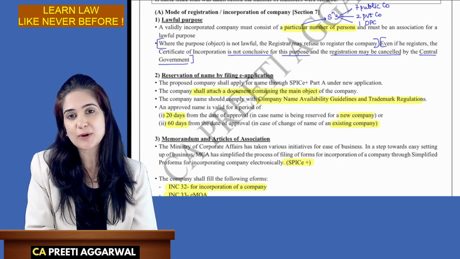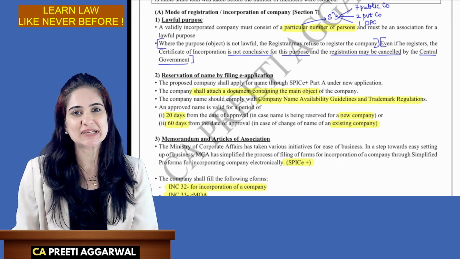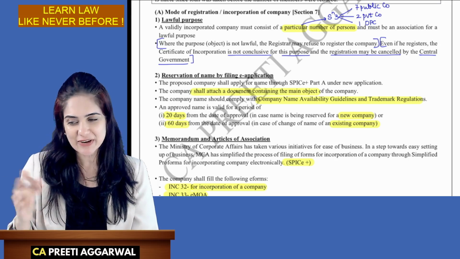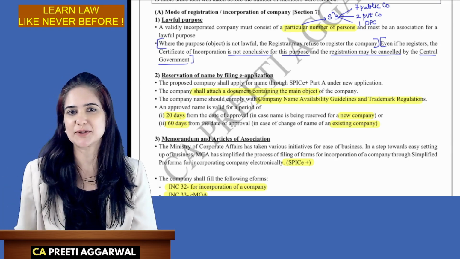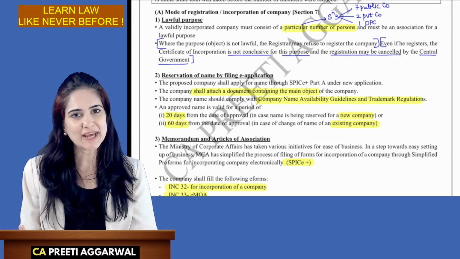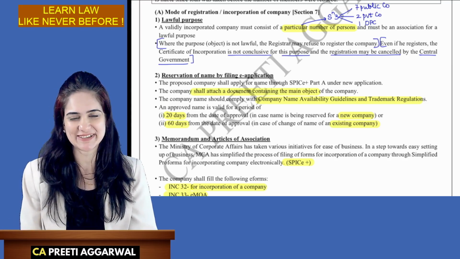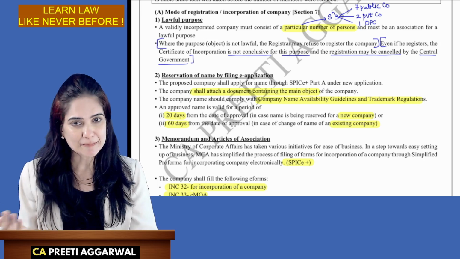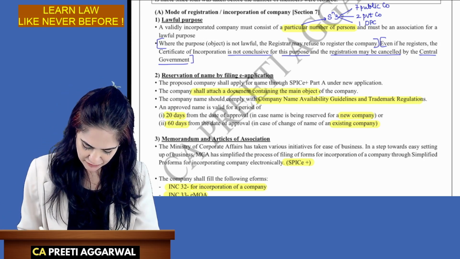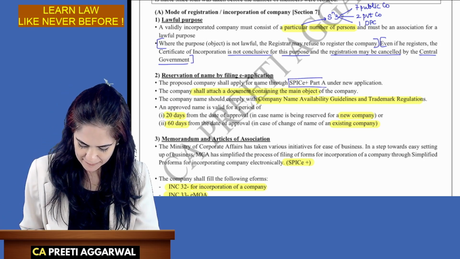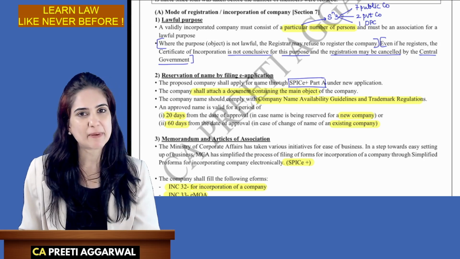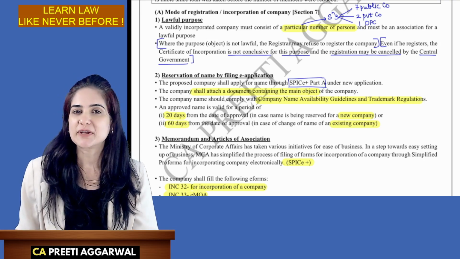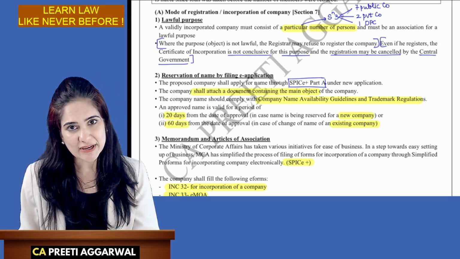Now, you want to incorporate a company. Incorporation is just like the birth of the company. Whenever a child is born, what is the first thing that you do? We decide the name of the child. Similarly, you will first apply for the name. Name application will be given in SPICE plus Part A. What is the meaning of SPICE? Simplified Proforma for incorporating a company electronically.